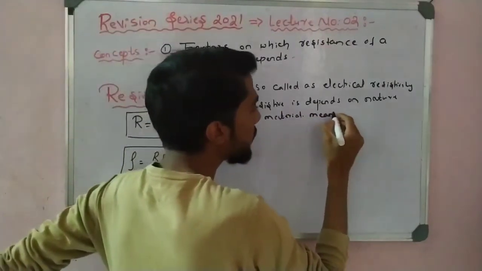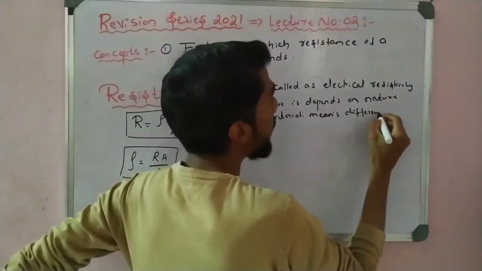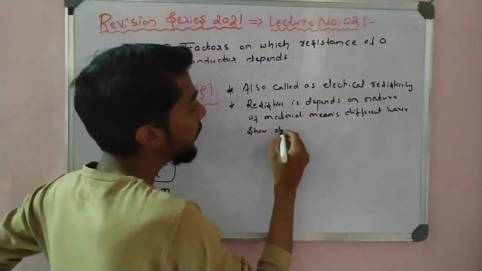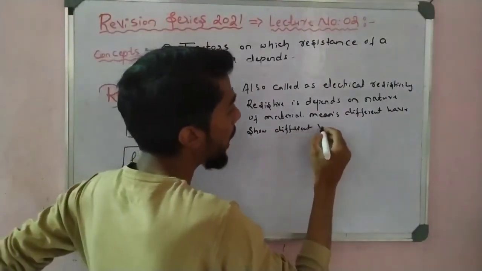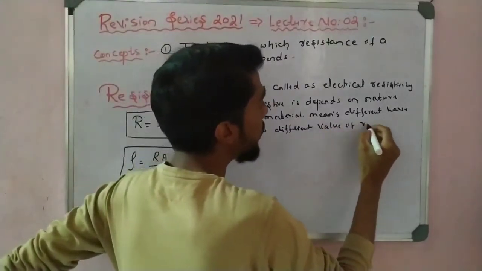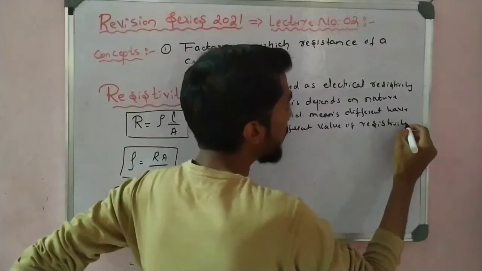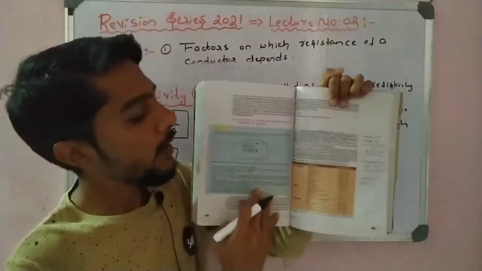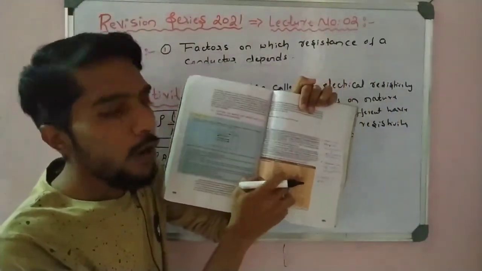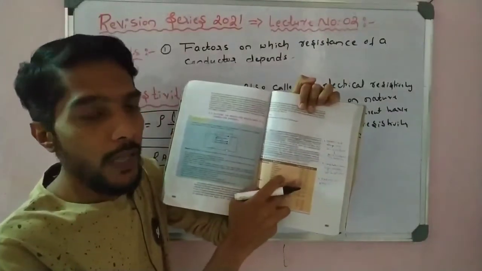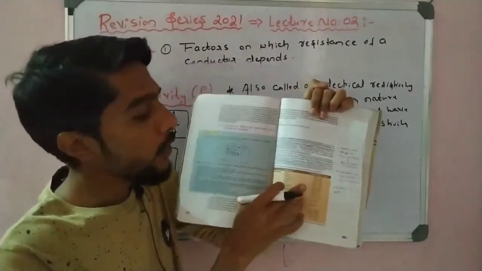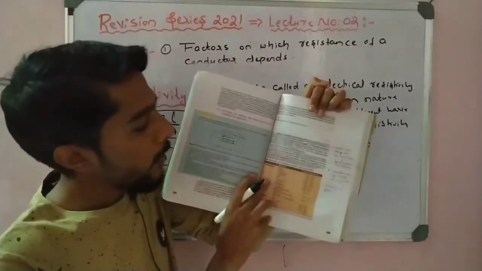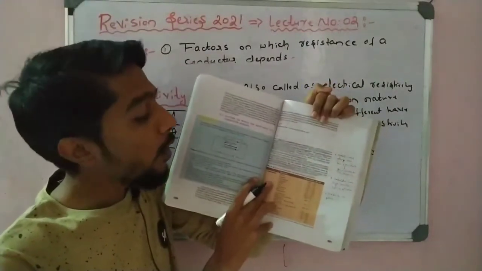Nature of a material means different materials show different values of resistivity. How do I say this? With the help of this table. You observe this table of NCERT, very important. Do not memorize these values, because they will not be asked in the examination. They only give the values; they can give these constants in the question paper. You only need to understand the concept related to these numbers.